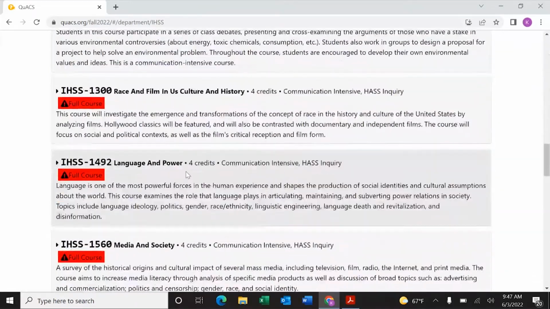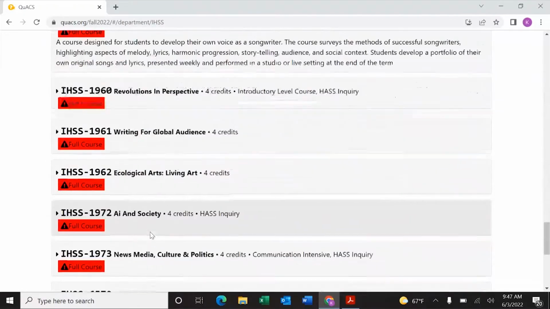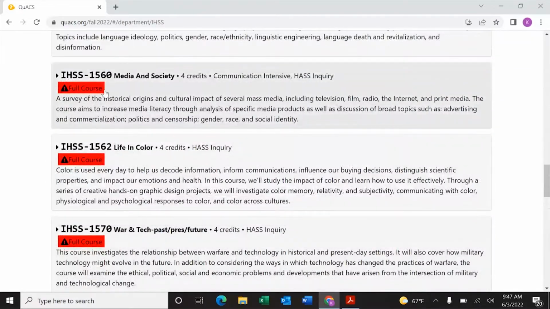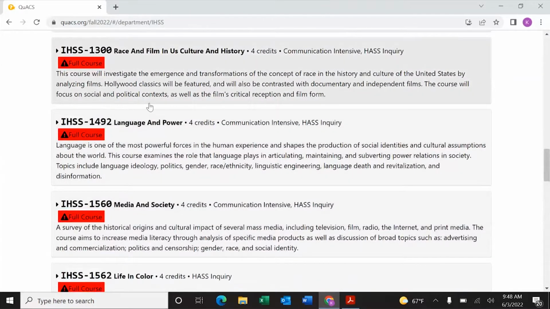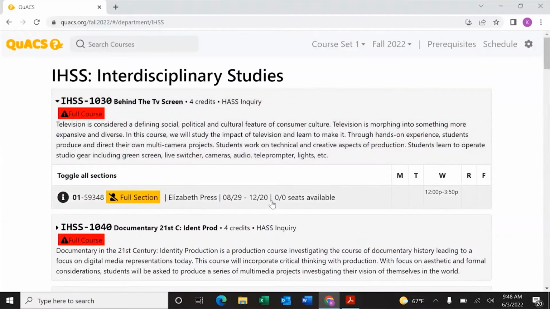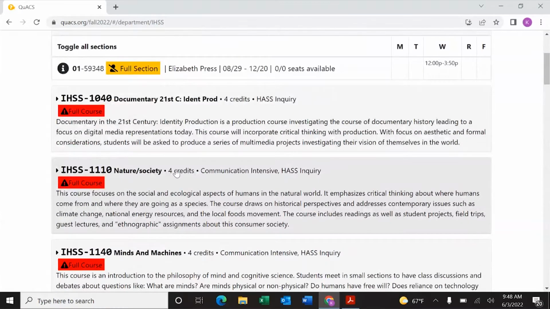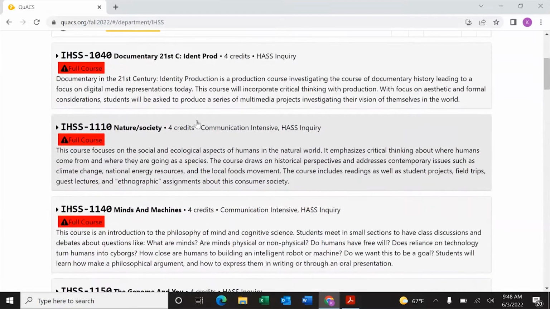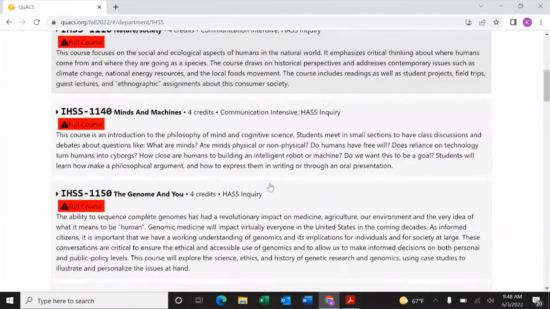So if you click on this here, you're going to see all of the IHSS options that are available to you this coming semester. Now, one thing worth noting, you're going to see here, every single one has the designation that it's a full course. That is not the case. If you click on something, we'll go to the first one up here, 0 out of 0 seats available. The only reason it's labeled full right now is because we haven't put any seats officially in this section to be registered for. So while you're doing your planning, I don't want you to be discouraged. These will populate with seats on the day registration opens in July. So you will have the option to register for these courses.